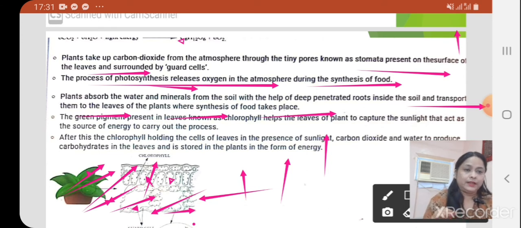The food is made by the leaf. The process of photosynthesis occurs on the leaf surface.